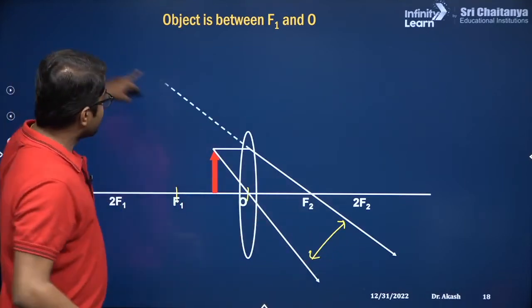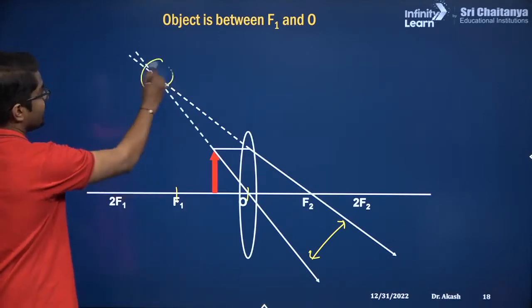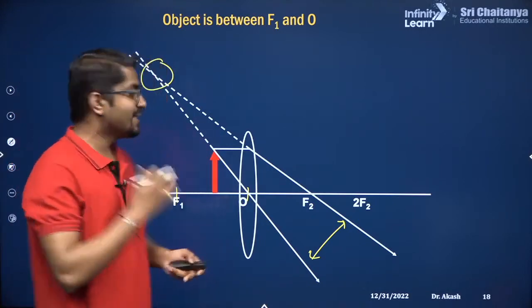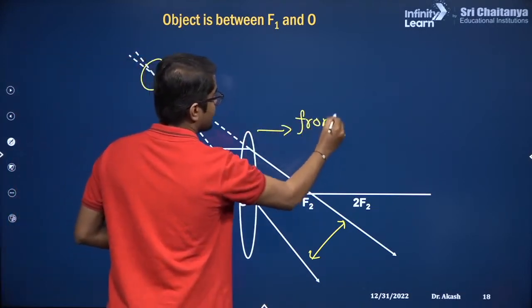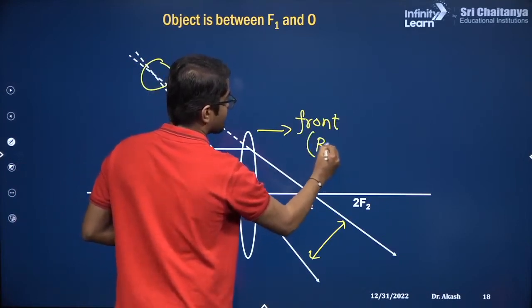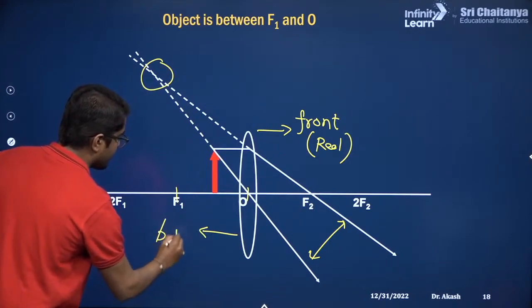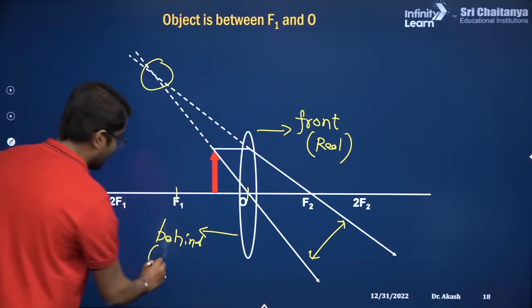For example, in this manner, and you see there is a point where they appear to meet behind the lens. This is in front, this is in front, so you will get a real image. And this is behind. Behind, so what kind of image is it? Virtual.